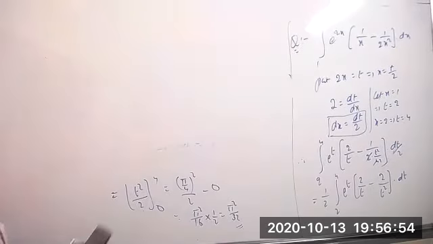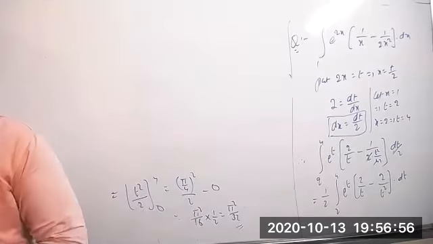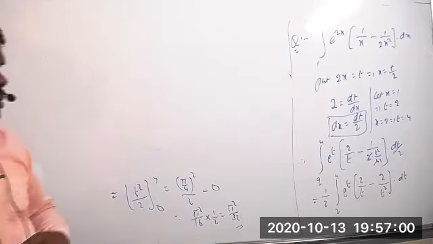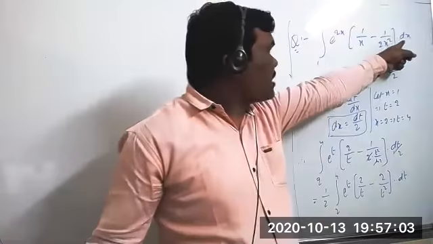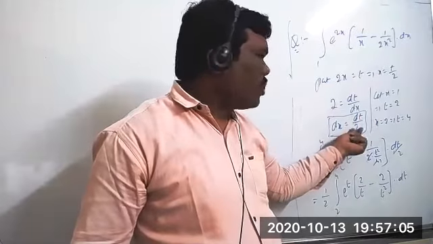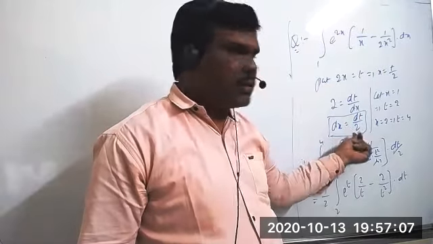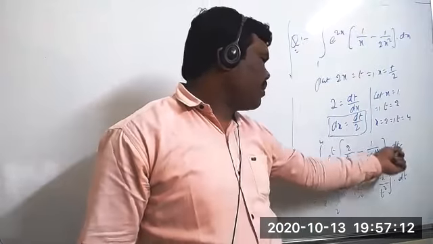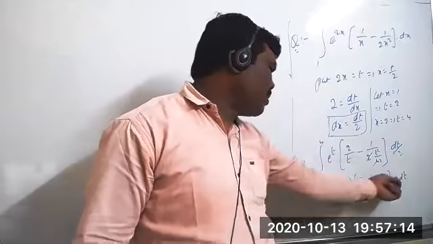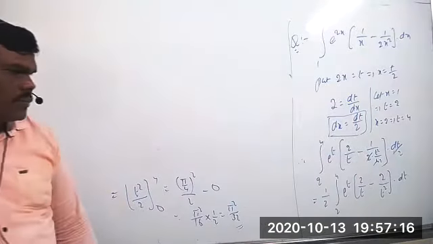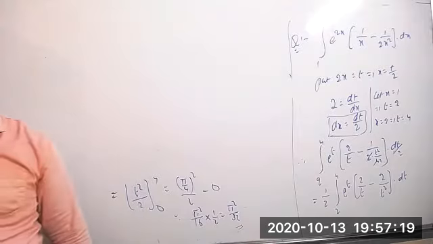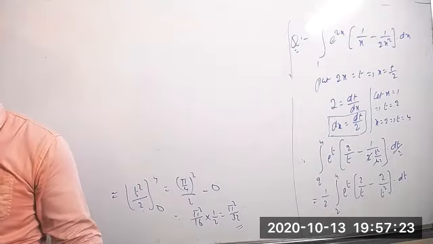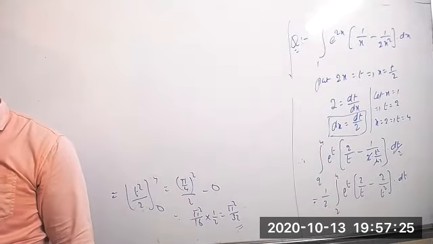Okay, suppose if you don't know, you can directly do it. Sir, how did we get 1 by 2 common? Here the value of dx equals dt by 2 only, no? Oh yes, correct, this 2 is there. We are taking 1 by 2 outside, because it is dt by 2, and dt only you can write. Now you can apply the formulas directly. Suppose if you don't know the formula, you can also do it directly.